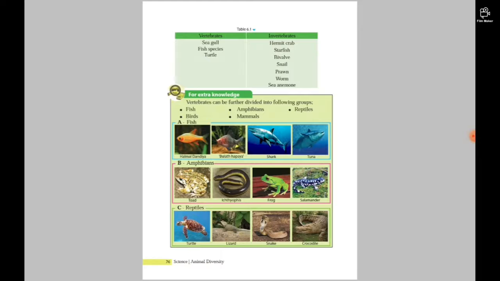Then there are amphibians. Fish live in water, but some species can live without water. Remember that.